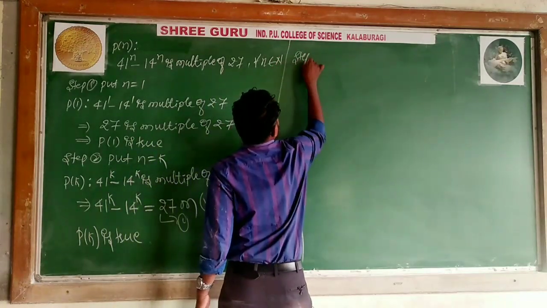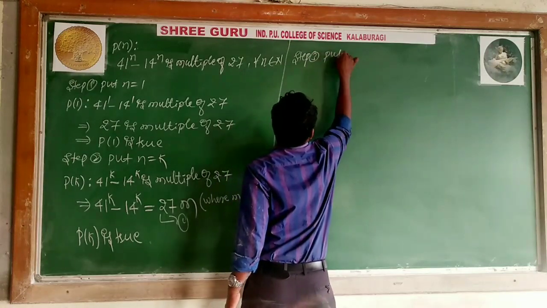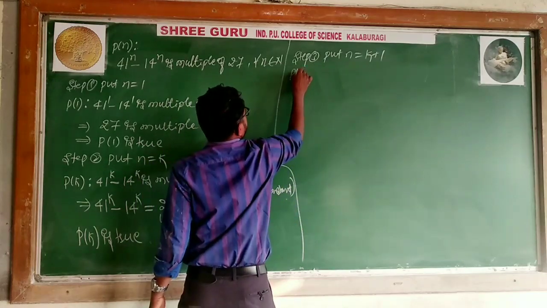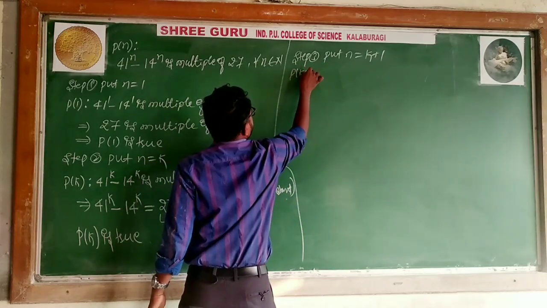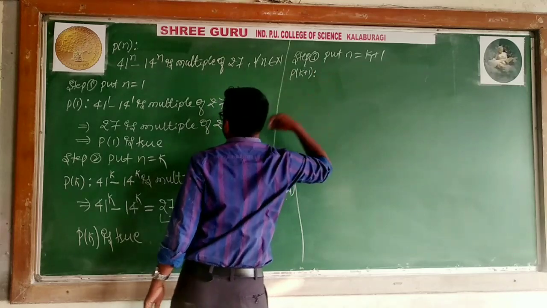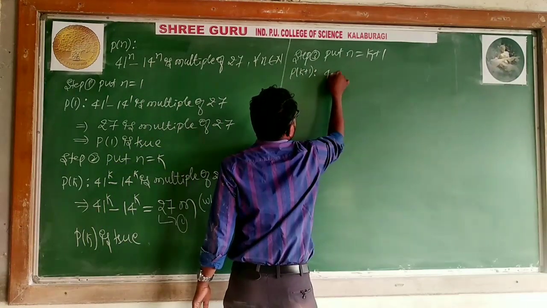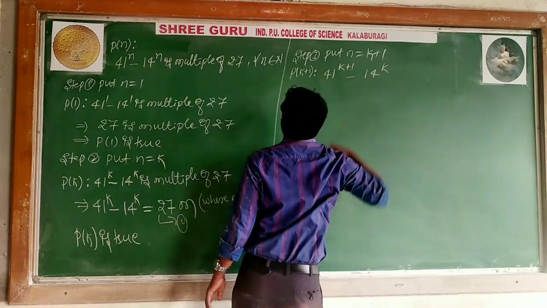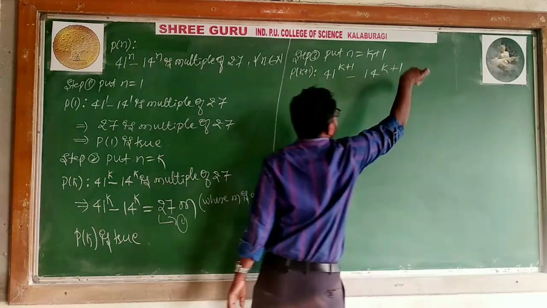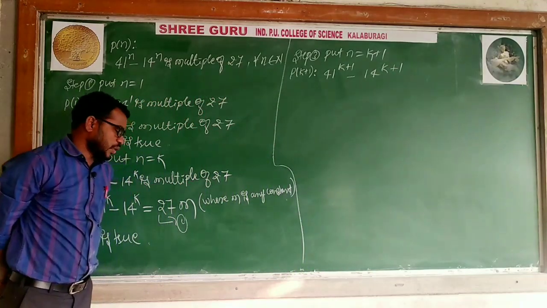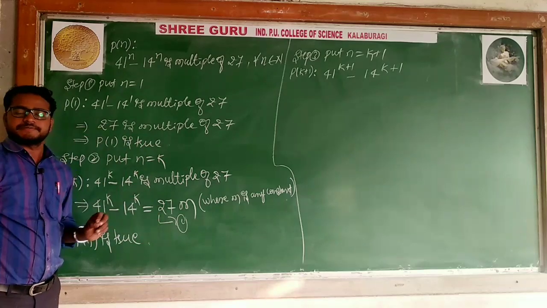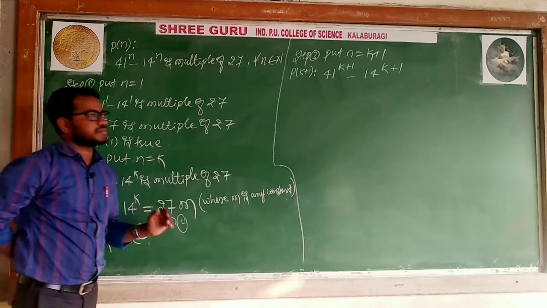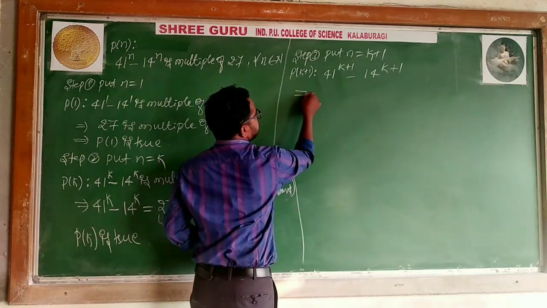Step 3. Put n equal to k plus 1. What is P of k plus 1? See, this one: 41 to the power k plus 1 minus 14 to the power k plus 1 is a multiple of 27. This can be proved by expressing it as 27 into something, like the previous problem where it was 4 into something. Here it is 27 into something. Like the previous problem, I will simplify this.